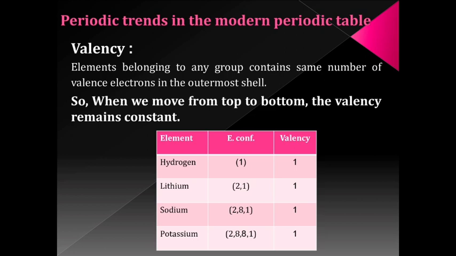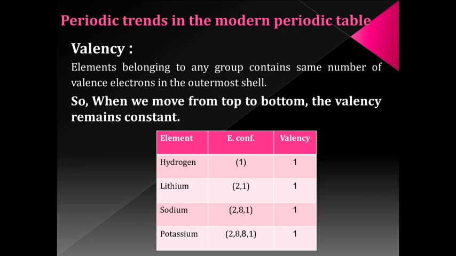Now, if you see the electronic configuration and valency from the chart, you may see that the valency of the elements of the same group remains the same, because you already know that the group number is decided on the basis of the number of valence electrons, and if the number of valence electrons is the same, they are always put in the same group. So when we go from top to bottom in any group, the valency remains constant.